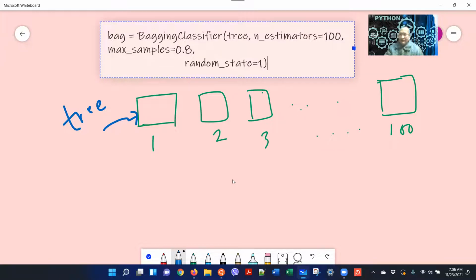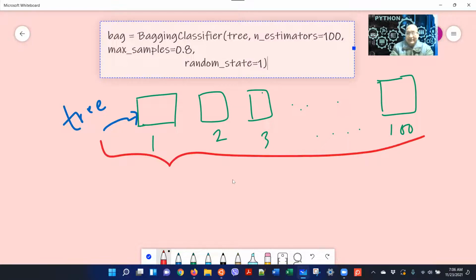So seed, you guys know seed, right? Seeding it as though. Okay, all right, so so far so good. So this is called a bag. It's a bag of trees. This is a bagging classifier, which is a bag. That is what bagging means, a bag with many classifiers in it.